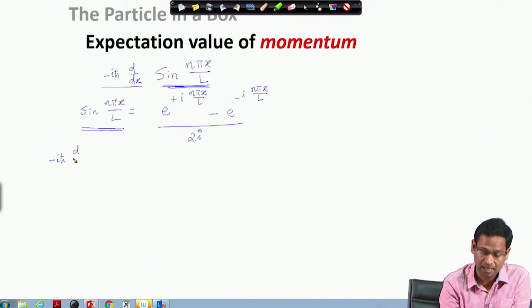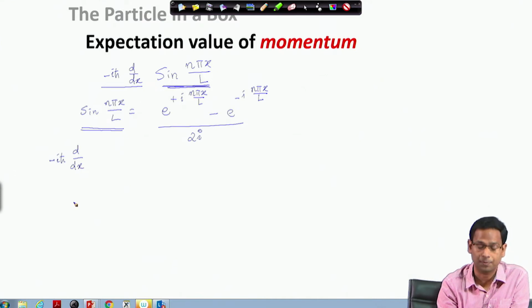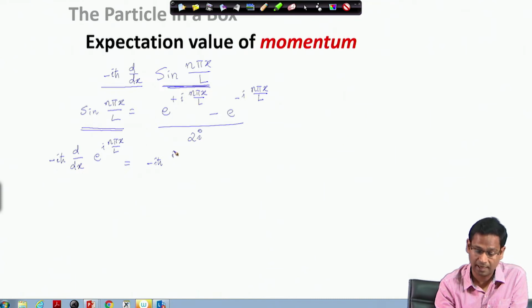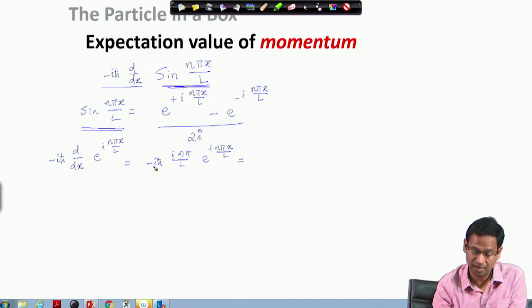So, minus i h bar d by dx, this is the linear momentum operator, and when I apply it on e to the power i n pi x by L, what do I get? So, minus i h bar remains. When I differentiate this exponential function with respect to x, I get i n pi divided by L times e to the power i n pi x by L. I can simplify minus i into i as plus 1. So, I have n h bar pi divided by L times e to the power i n pi x by L.